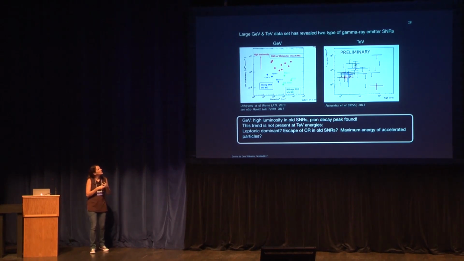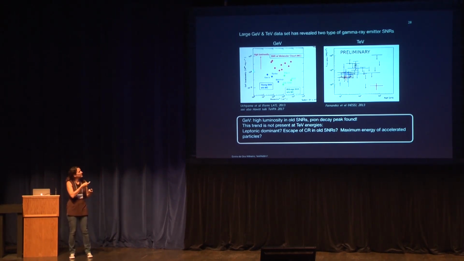And basically, it seems like at GeV energies there are many of them, there are protons in supernova remnants. They accelerate cosmic rays. They give the right energetics, and everything looks all right. When you look at the TeV regime, instead, we don't see these PeVatron accelerators.